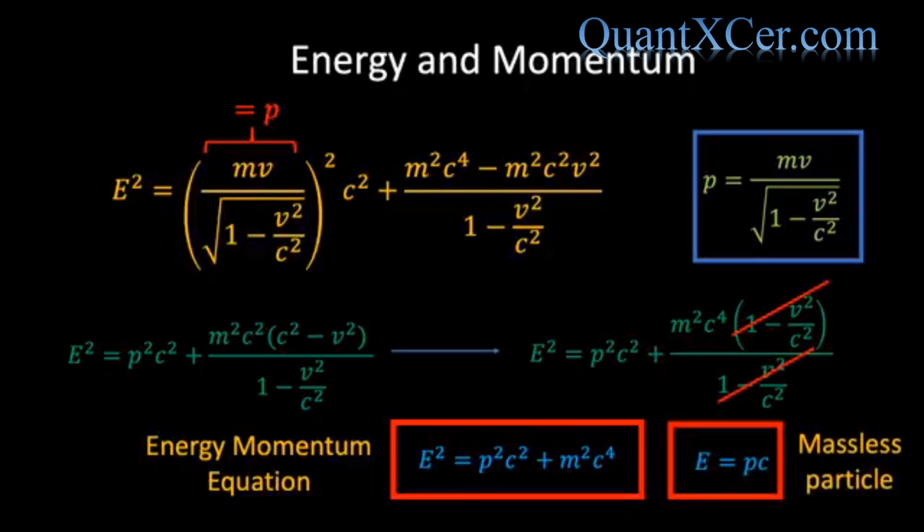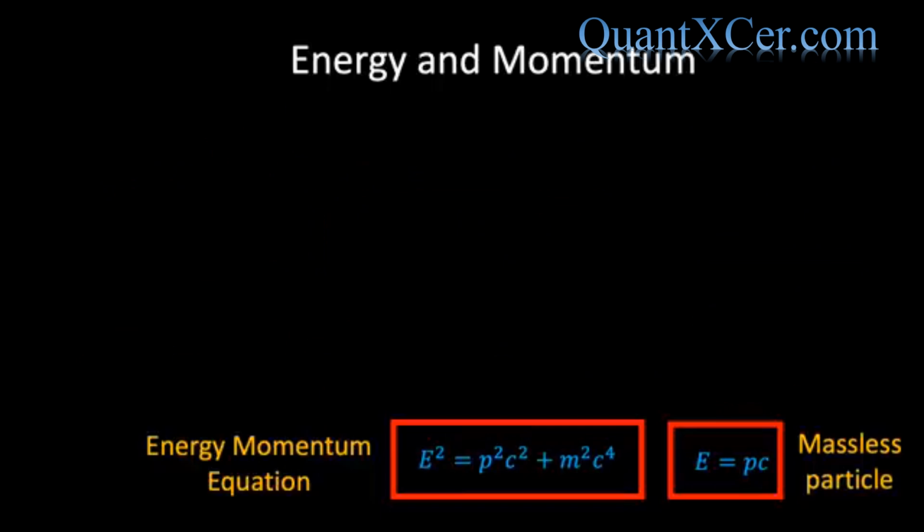where p is the magnitude of the particle's momentum. Now you might be worried that according to the classical definition of momentum, in which p equals mv, if a particle is massless, then its momentum must be 0. But this is no longer true according to relativity. A massless particle does carry momentum, and the magnitude of the momentum is simply equal to the energy of the particle divided by the speed of light.